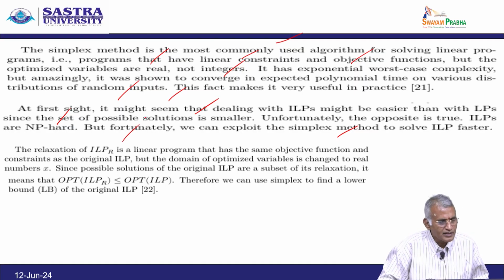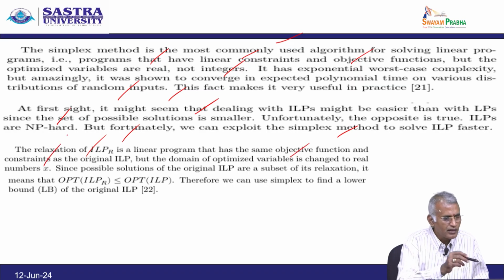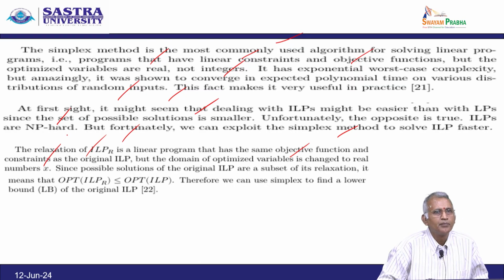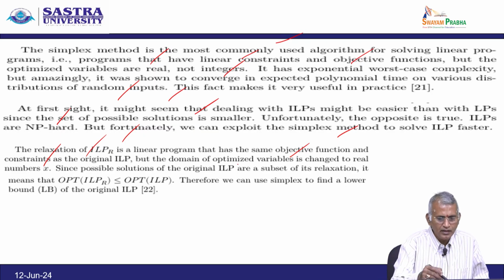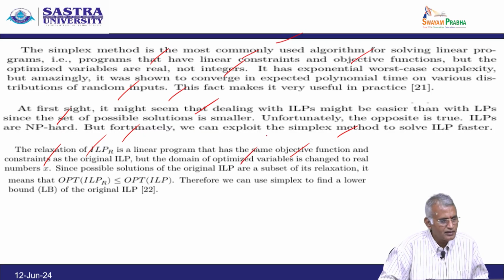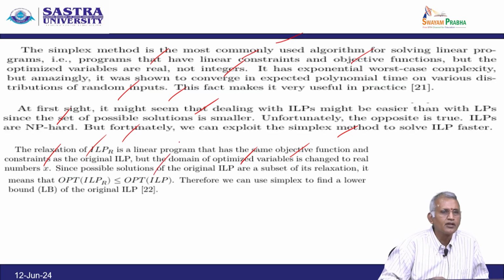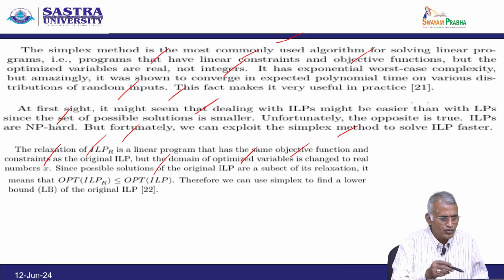The relaxation of an ILP is a linear program that has the same objective function and constraints as the original ILP, but the domain of the optimization variable is changed to real numbers. Since the possible solutions of the original ILP are a subset of its relaxation, the optimum of the relaxation is less than or equal to the optimum of the ILP. Therefore, we can use simplex to find a lower bound of the original ILP.